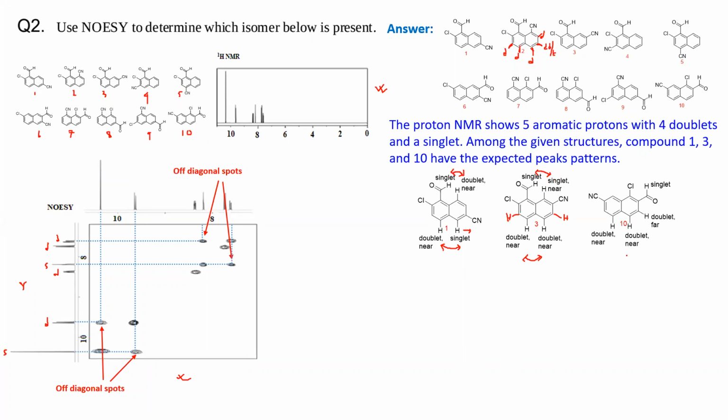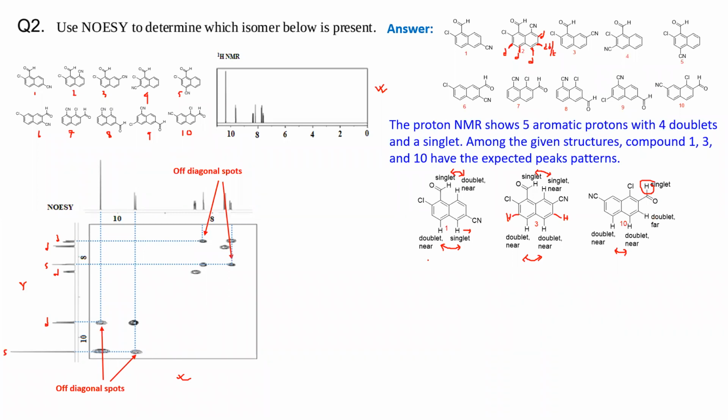Okay, and for 10 you have again two doublet NOESY, I mean two protons which are doublets, they are interacting for NOESY, and you have no other interaction, okay, for NOESY. If this aldehyde proton is on this side, okay, if I keep the double bond O here and put the aldehyde this side, then you can have a NOESY from the aldehyde group and a doublet proton, okay.